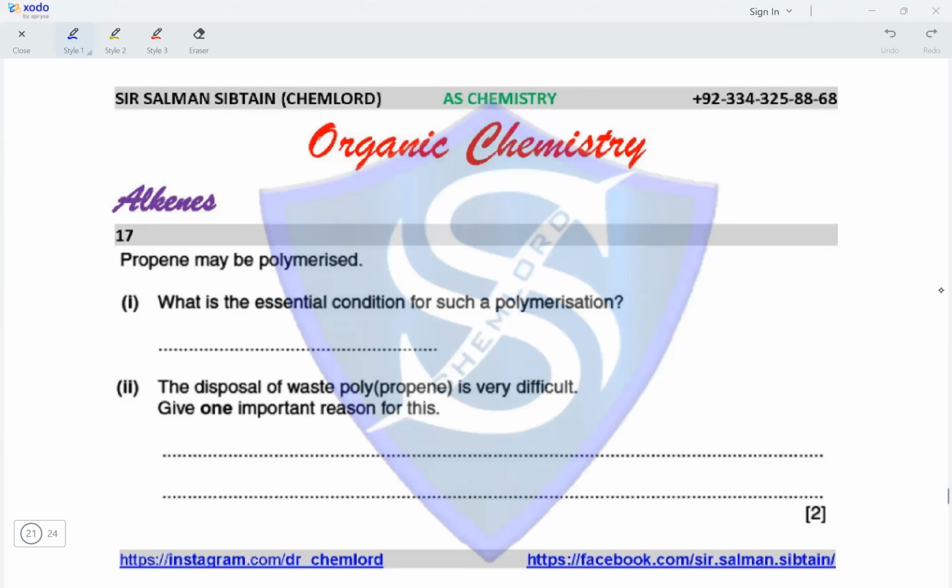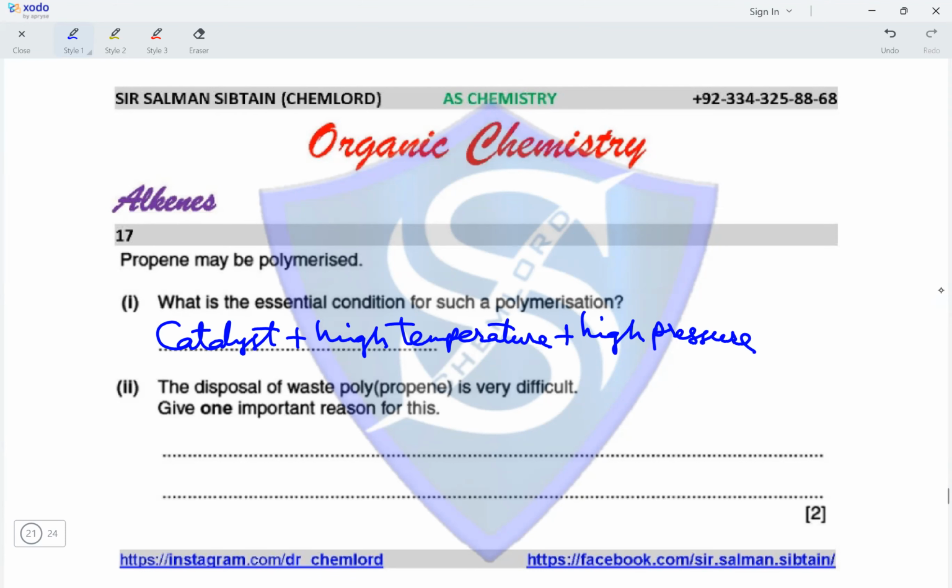Question 17. Propene may be polymerized. What is the essential condition for such a polymerization? So polymerization would require the presence of a catalyst. It would require high temperature, and it would require high pressure to carry out the process of polymerization.